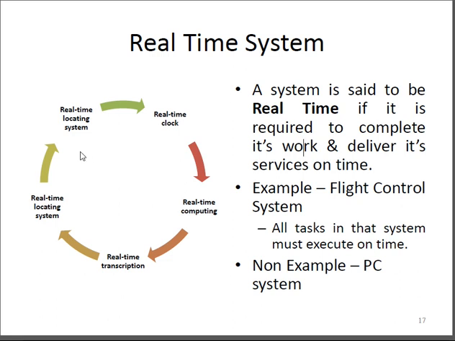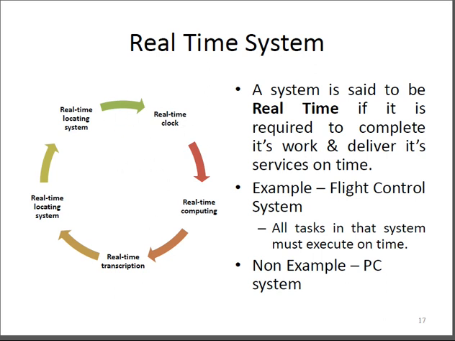Now when we talk about a real-time clock, the clock here is a computer clock that keeps track of the current time, and such clocks are used in electronic devices to keep the time accurate for the real-time process to execute.